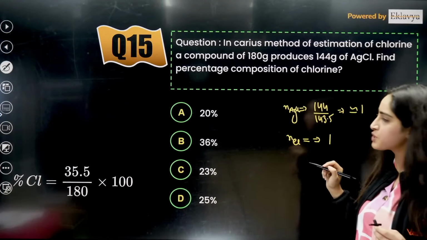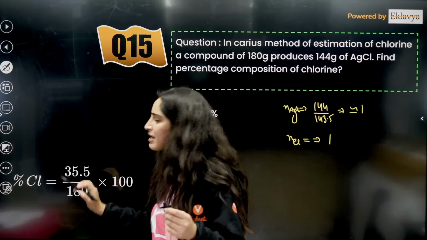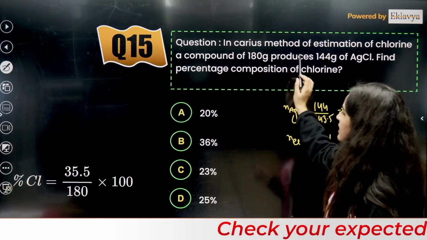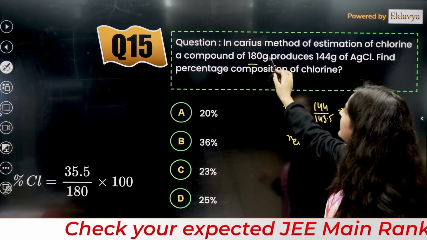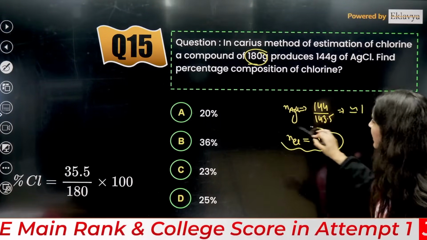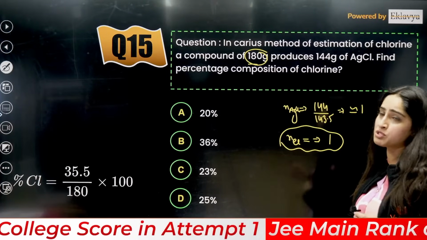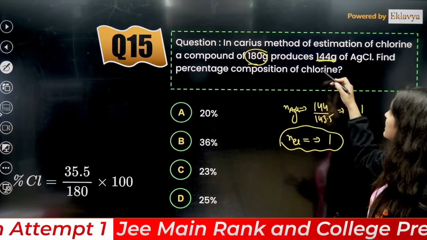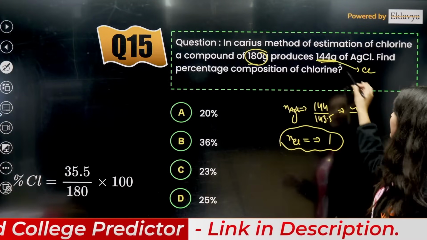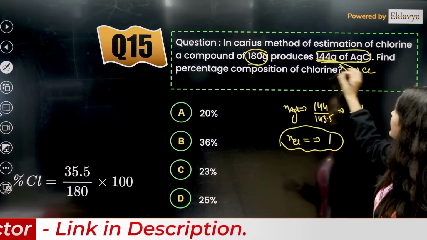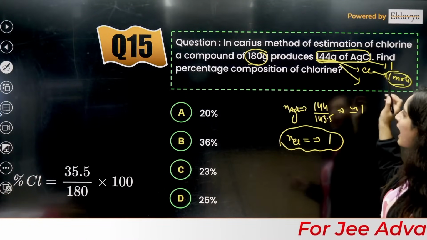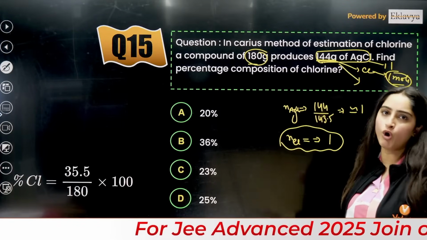So in that case, molar mass of Cl is 35.5, divided by the mass of the compound, which is 180 only. That compound is producing this much gram of AgCl, that means this much gram of Cl is produced. If AgCl is 1 mole, then Cl is also going to be 1 mole. So this is producing 1 mole of Cl.